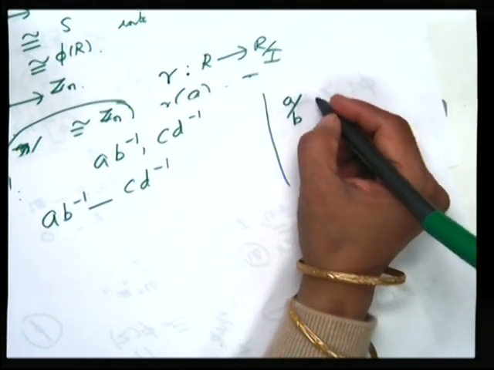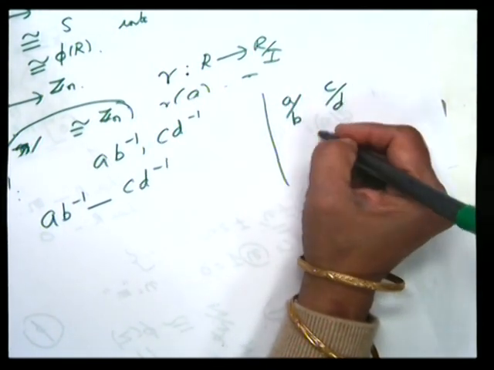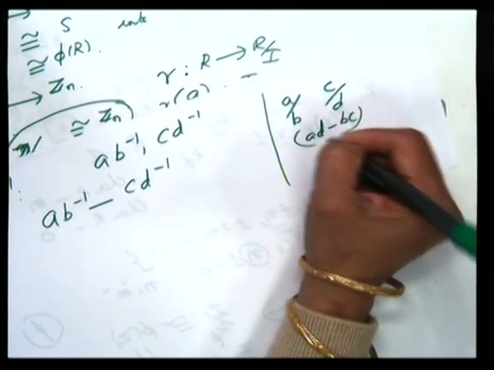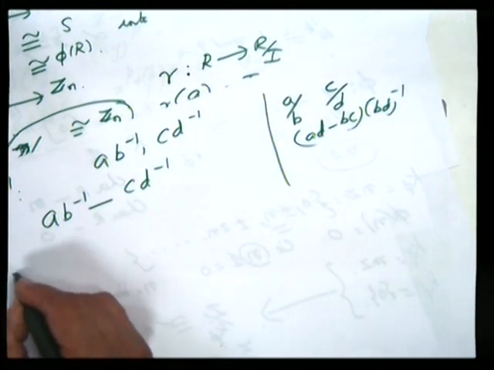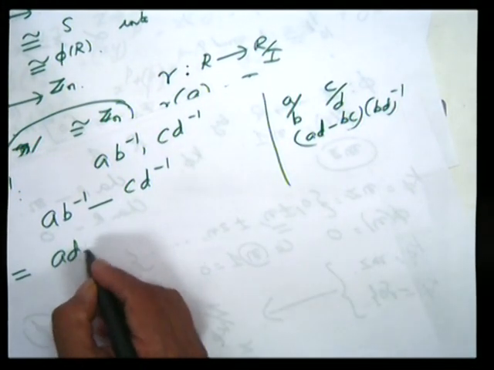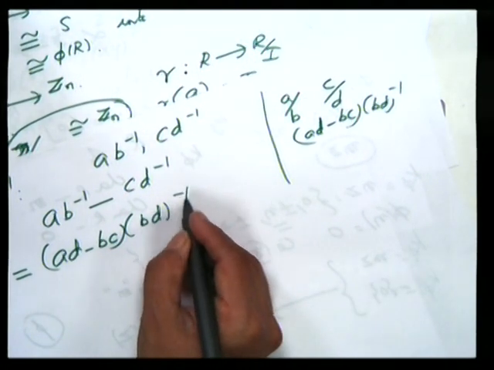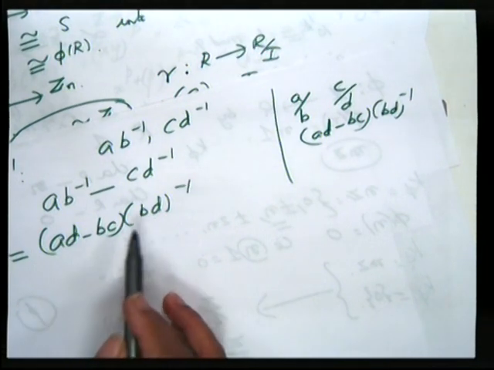The first element is a by b, the second element is c by d. If you take common denominator and simplify, you will write it as ad minus bc into bd the whole inverse. See, this is ad minus bc into bd the whole inverse. In the first term, you have a d inverse, and dd inverse will give you 1.